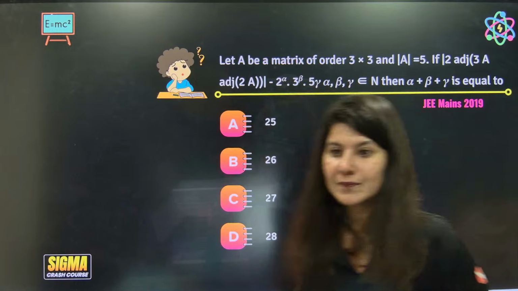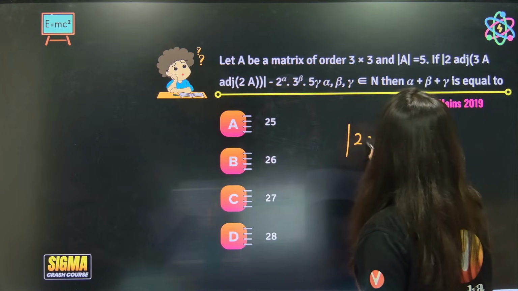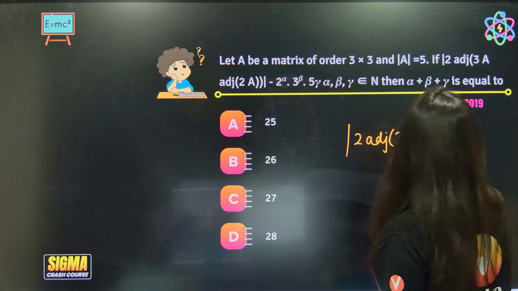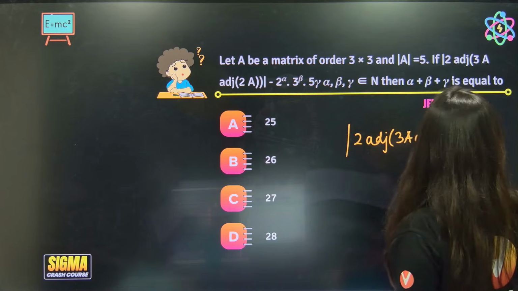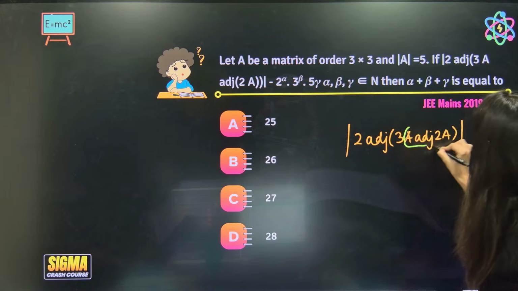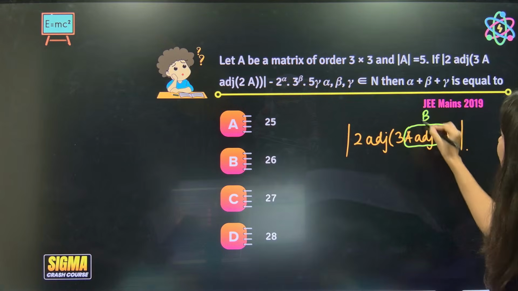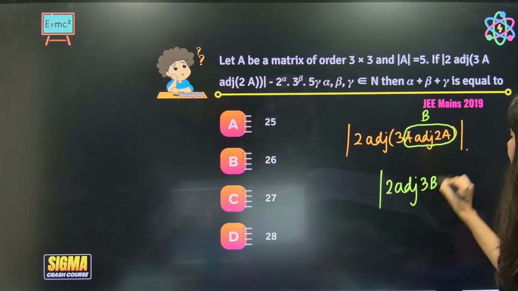Okay, let's see. Determinant A is 5 and one more thing is given: 2 times adjoint of 3A, adjoint of 2A. Understand now, this over here is a matrix. Let us mark it as B. So here 2 adjoint 3B is given.